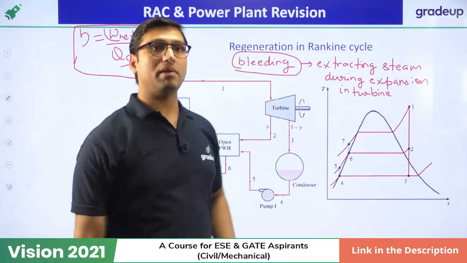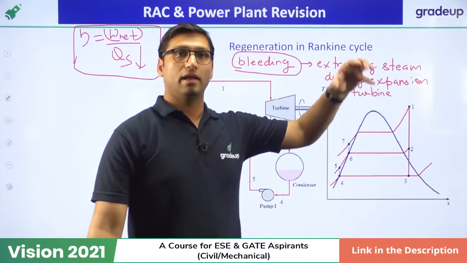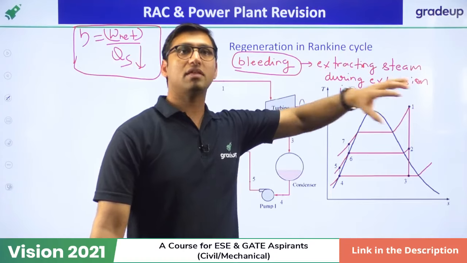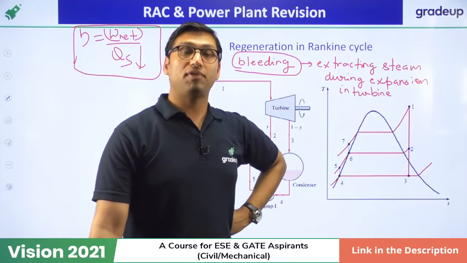So bleeding basically means that we extract some amount of steam during expansion in the turbine, and we will give this steam to the feed water heater.